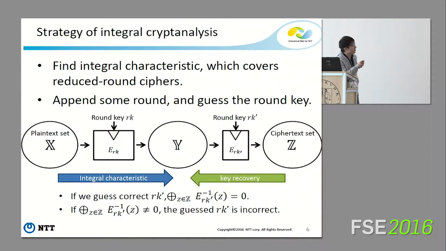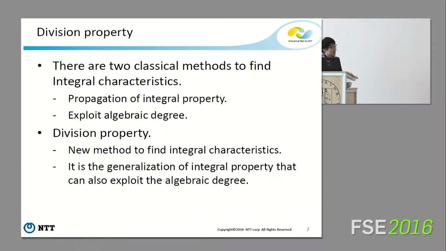In integral cryptanalysis, it is very important to find integral characteristics. There are two classical methods to find them. The first method is propagation of integral properties, and the other is exploiting algebraic degree.